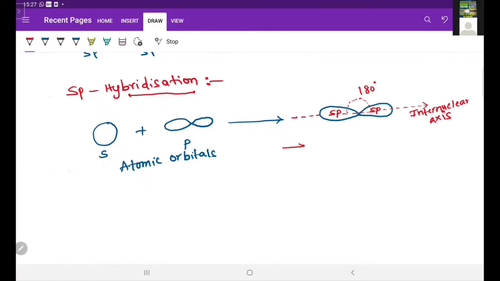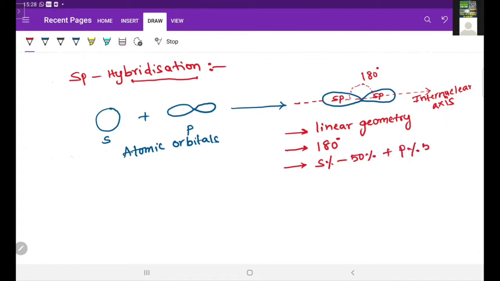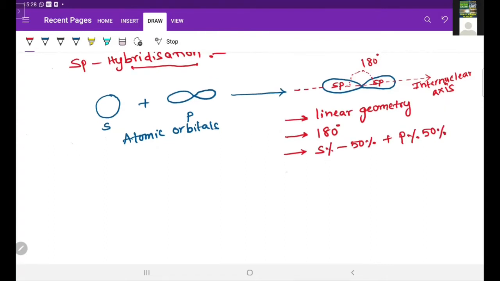What are the characteristic properties of sp hybridization? This sp hybridization has linear geometry, and the bond angle is 180 degrees. S character is 50% and p character is 50%. So that's why this is also called linear hybridization.